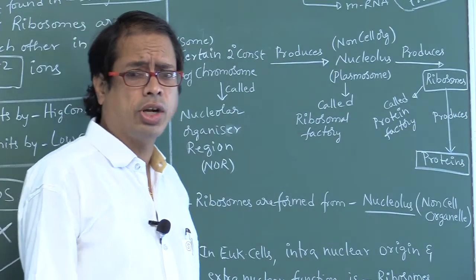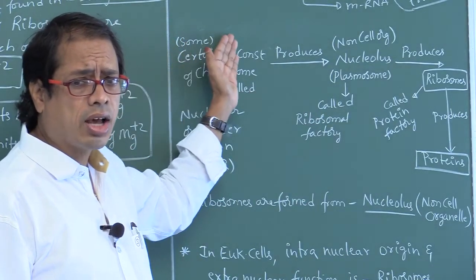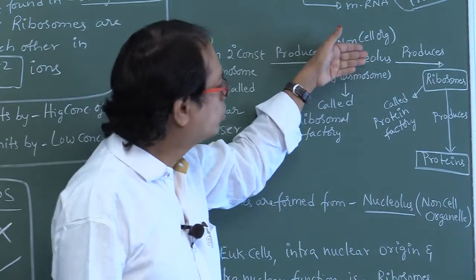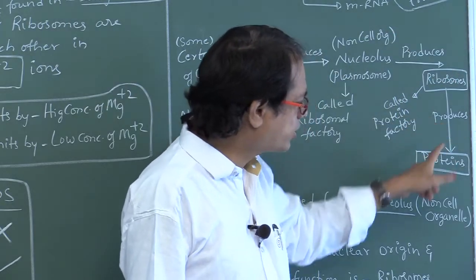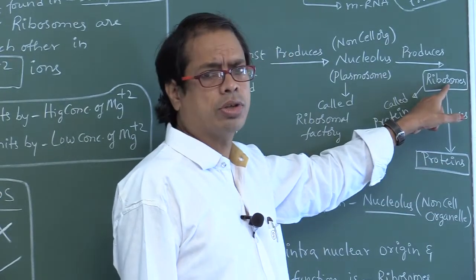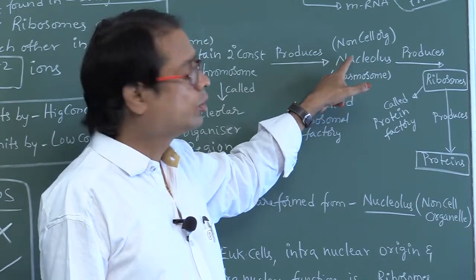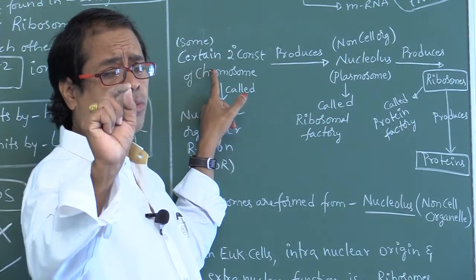Again, I am saying, my dear students, try to focus here. Certain secondary constructions of chromosome produce nucleolus. Nucleolus produces ribosomes. Ribosomes produce proteins. That is, proteins are formed from ribosomes, ribosomes are formed from nucleolus, nucleolus is formed from secondary constructions of chromosome.